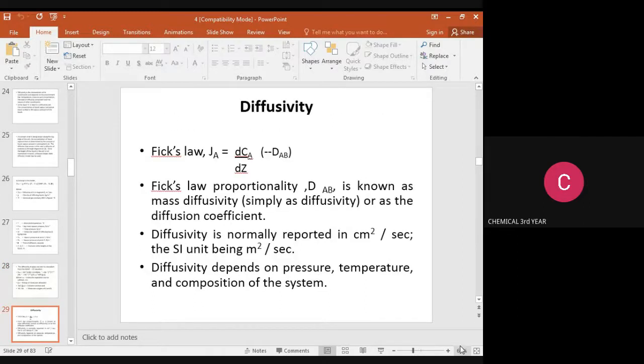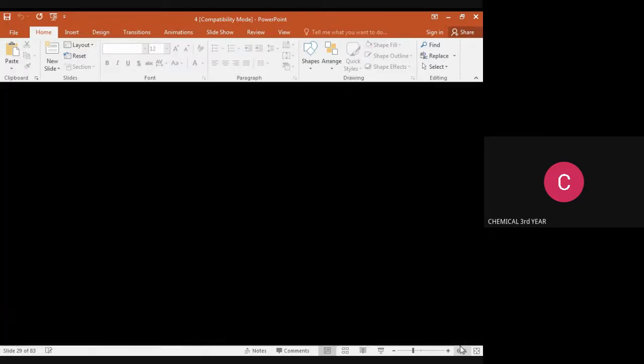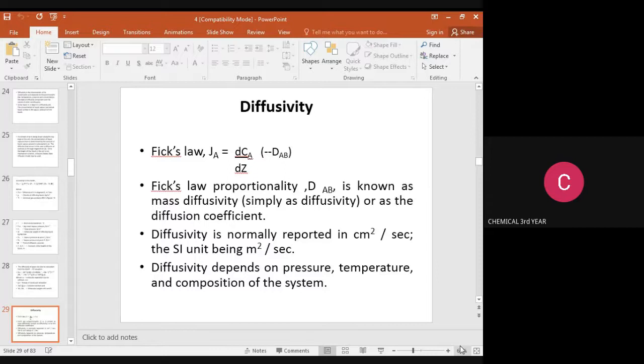Next, diffusivity, that is Fick's first law. So JA is equal to minus DAB dCA by dZ. We are removing the proportionality and introducing the constant, which is known as mass diffusivity or diffusivity, simply known as the diffusion coefficient. The diffusivity is normally reported in the unit meter square per second or centimeter square per second.